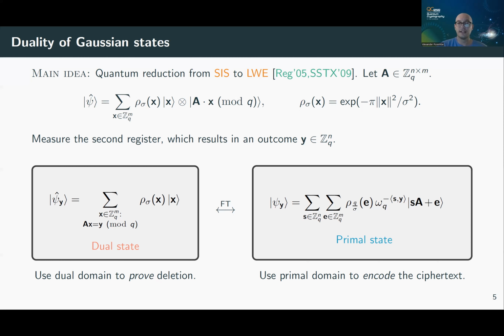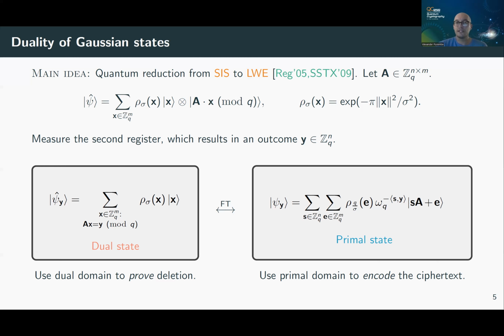It's also already clear how we're going to use this for deletion. Let's look at the state on the right-hand side, the primal state. Here we have LWE, so we can use this basis, the primal domain, to encode the ciphertext. We have LWE, we can shift it, we can encrypt. So this is where the ciphertext will be encoded. And if you Fourier transform this, then you get the dual state, which you can measure to get short solutions to some equation. This is exactly how we're going to do deletion, because you can't measure in both bases at the same time.